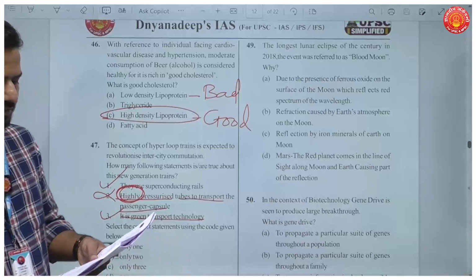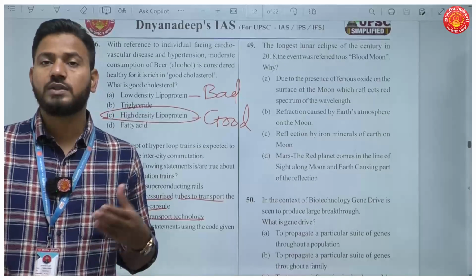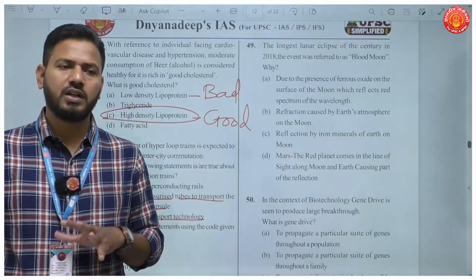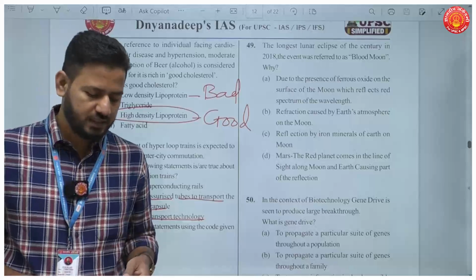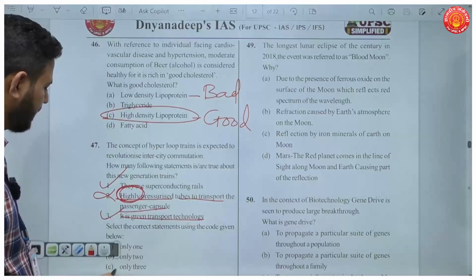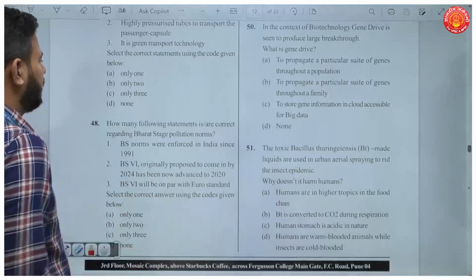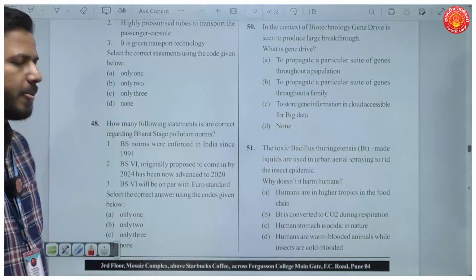And it is a green transport technology. Yes, you can say it is green because there is no emission of greenhouse gases that result from fossil fuels. Also, renewable forms of energy can be used in the process of operating these trains. So you can say that these are green transport technologies. So two of the statements were correct. Your answer here has to be B.